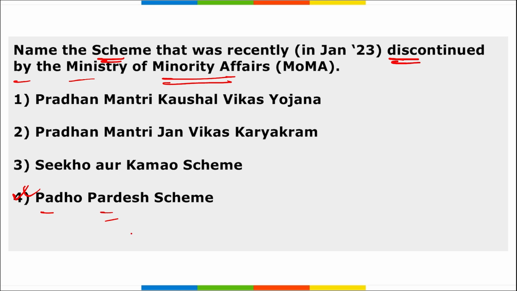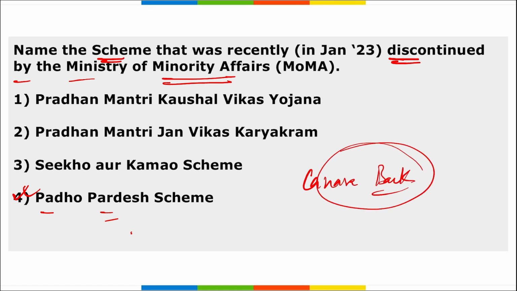Alright, here this scheme was implemented by which bank? If asked, it was implemented by Canara Bank. And till now almost 20 crore rupees has been reimbursed as interest by the government under this Padho Pardesh scheme. Next,